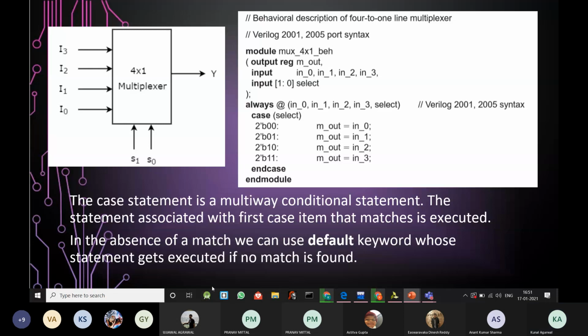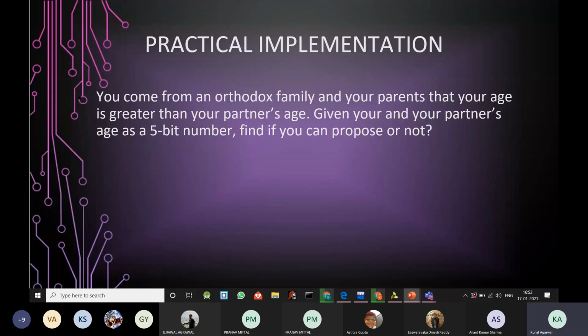Okay, so let's move on. Now we will have a practical implementation on the Vivado software. Let's summarize. There are basically two modules that we use in a Verilog code. First is the design module, and then we have the simulation module, which is also known as a test bench. The content I have discussed just now is regarding the design module. In the design module, we have three types of modeling: gate level, data flow, and behavioral. None of these were discussed for the simulation module. So the main part is the design module.